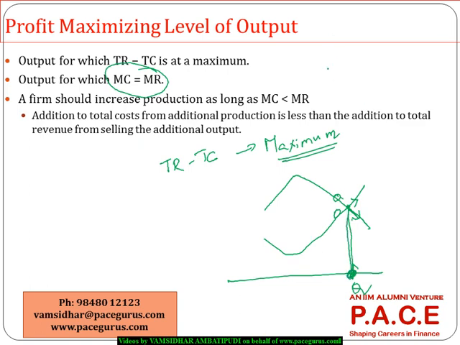In any market, whatever may be the market we will be discussing, the profit maximizing output is always where the marginal cost curve cuts the marginal revenue curve, which is this intersection point. The quantity corresponding to the intersection point between the marginal cost and the marginal revenue is the profit maximizing output. So that's where we are saying a firm should increase the production as long as the marginal cost is less than marginal revenue, not average cost, average revenue.